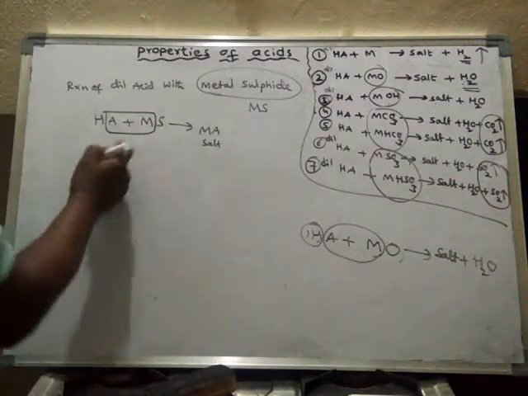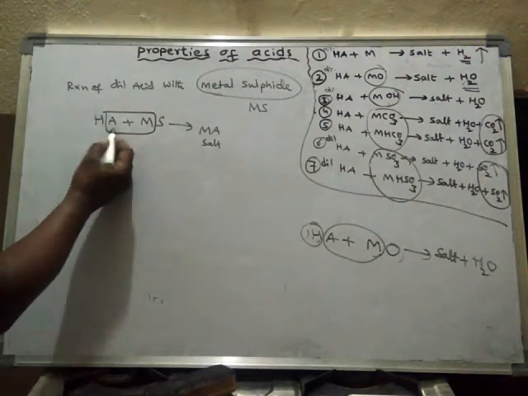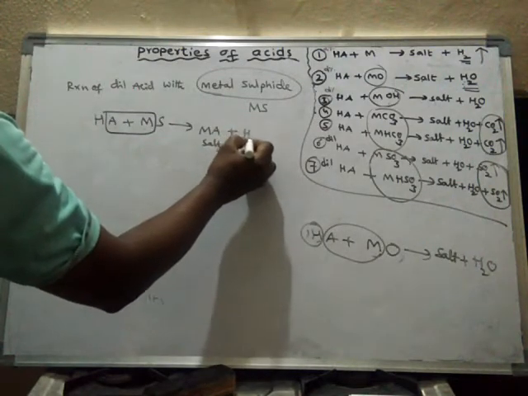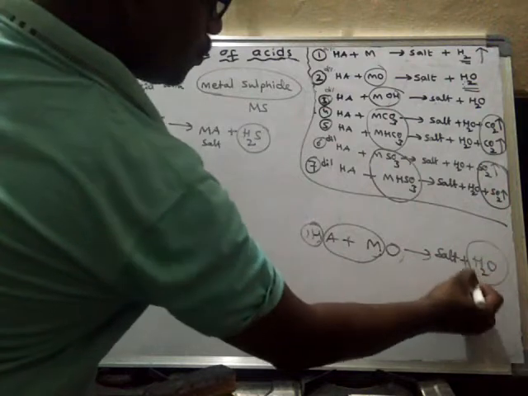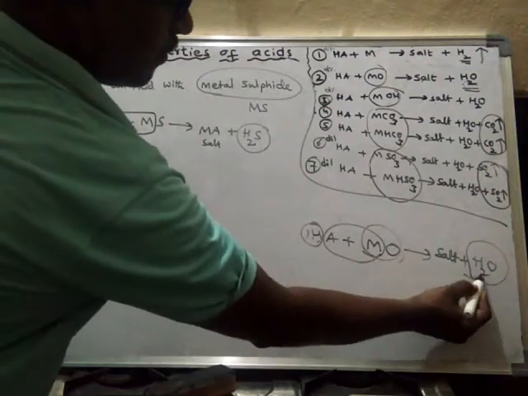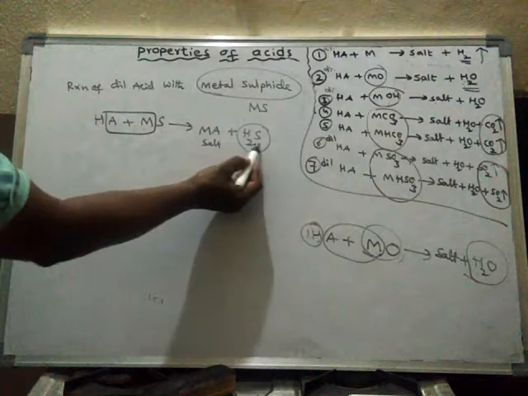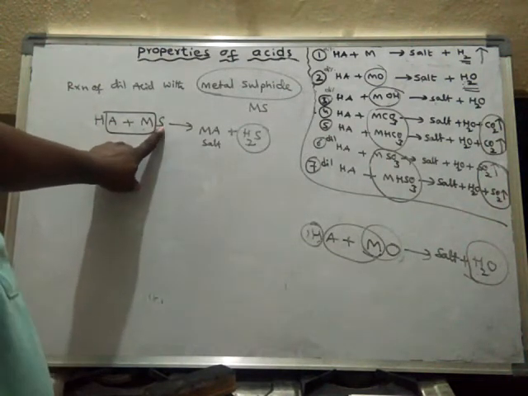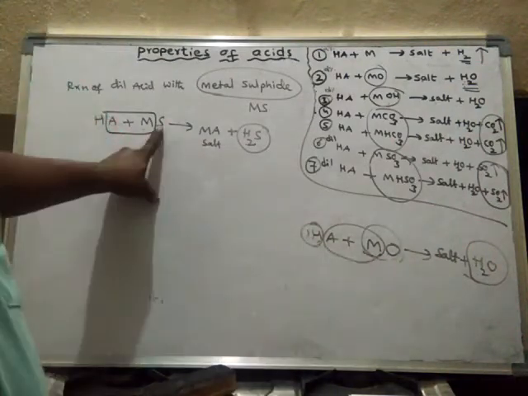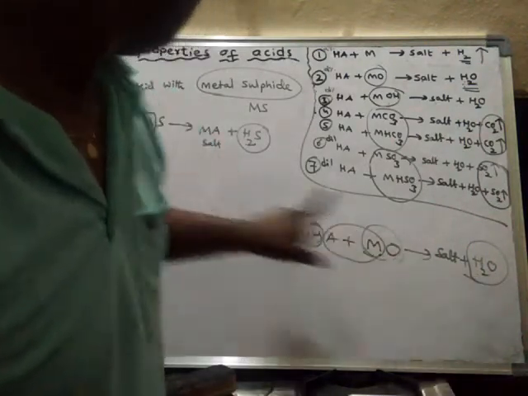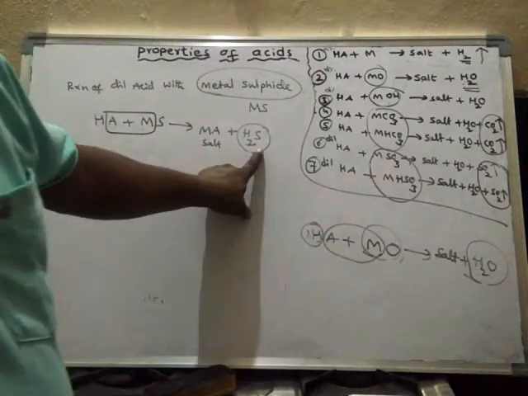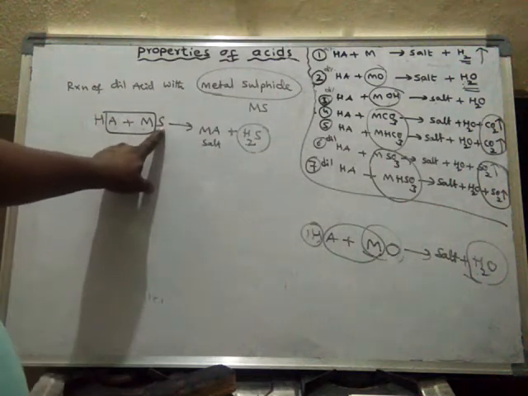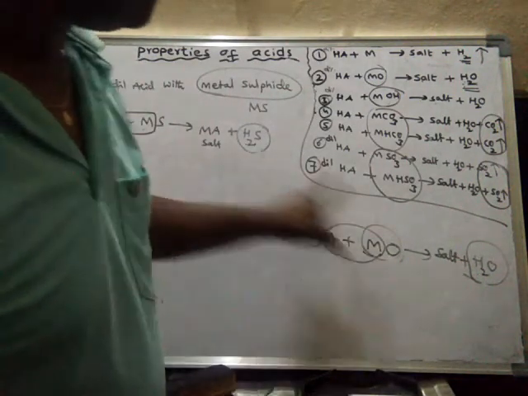The hydrogens will combine with oxygen, they form water. In the same way, if metal sulfides are there, it forms what? Salt, and hydrogens combine with sulfur, they form H2S. In this case, it forms H2S. With metal oxide, they form water. With metal sulfide, they form H2S. Okay. So remember, if instead of oxygen you take sulfur, then we will get H2S instead of water.